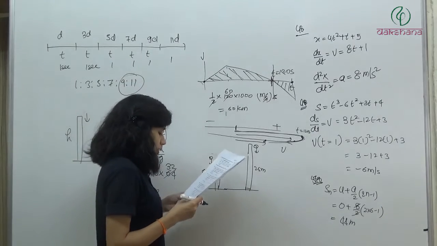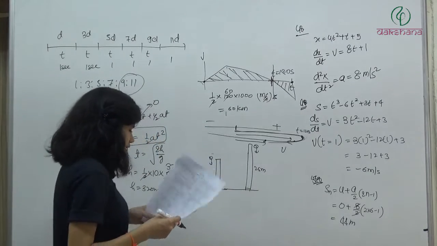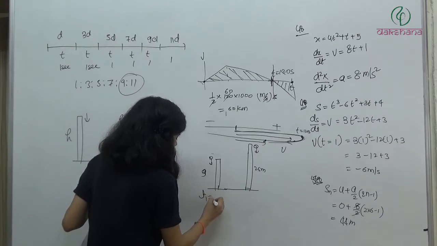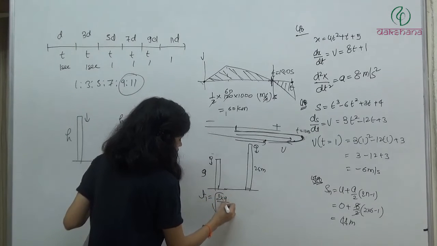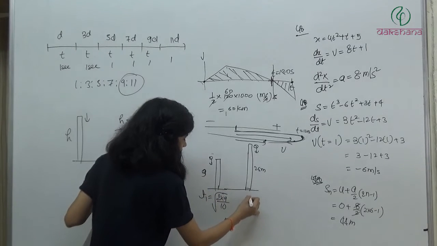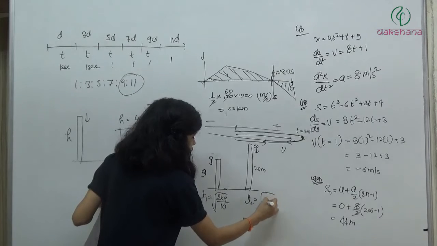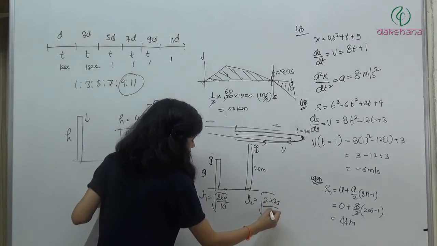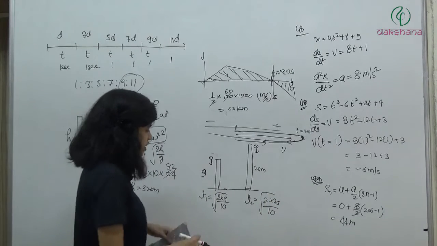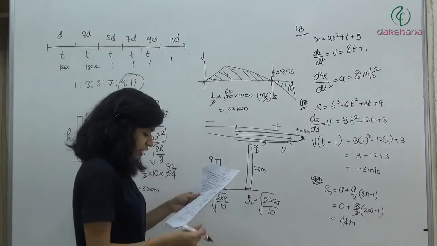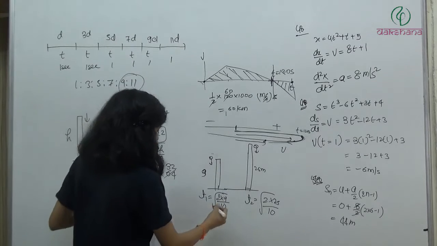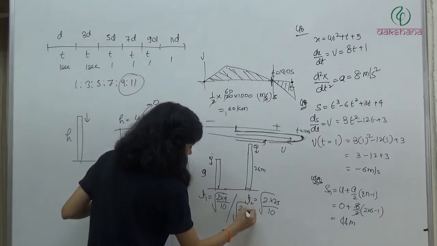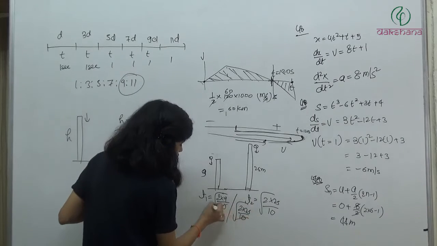So the ratio of the time taken by them to reach the ground. Time taken by this will be root 2h by g. Time taken by this will be root 2h by g. So if you take the ratio T1 by T2, if you do 2 into 25 by 10, this is going to get cancelled.